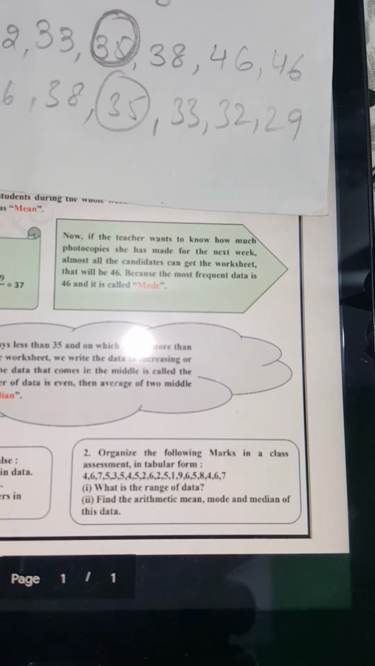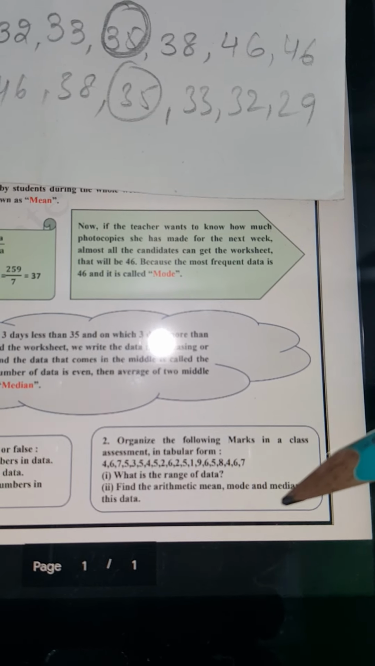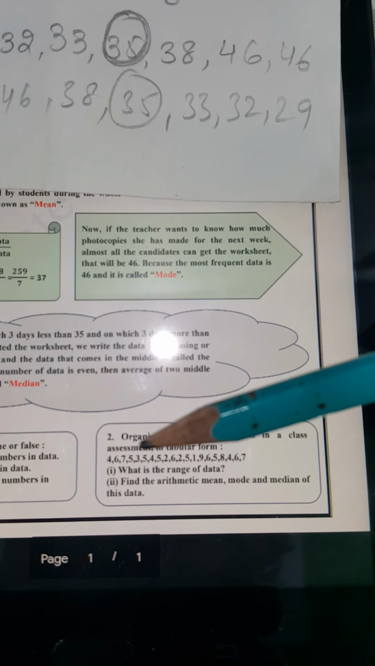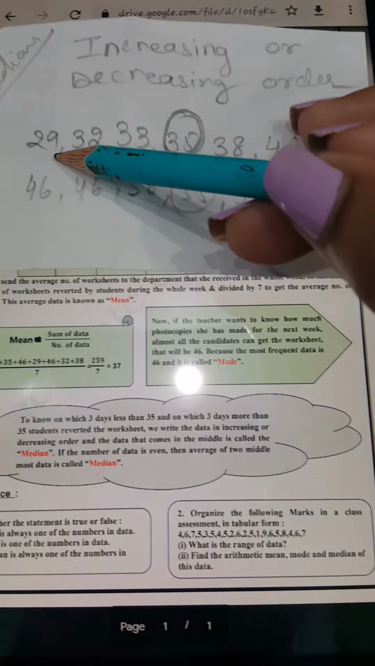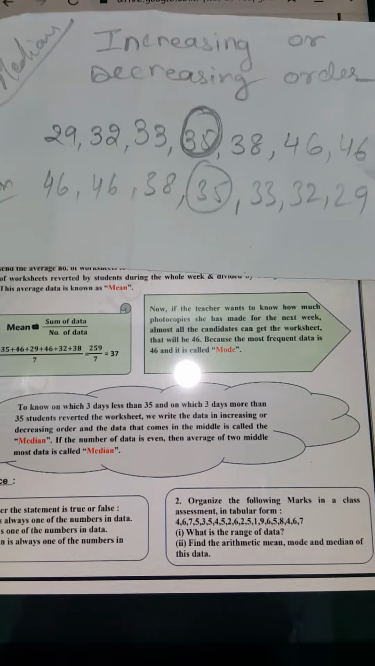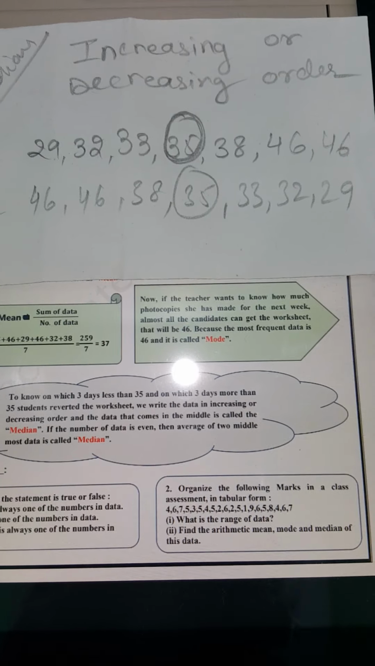Now come to the second question. Organize the marks in the class assignment in tabular form. We will arrange it in increasing or decreasing order like we have done above. Then what is the range of the data? In worksheet 2 we have seen how to find the range. We have to subtract the least element from the highest element, and we will find the range.